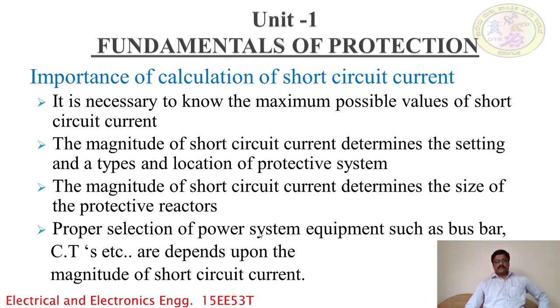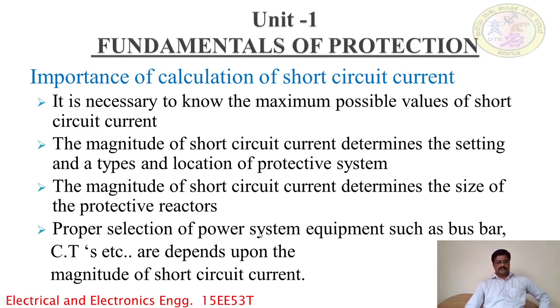When a short circuit occurs, the current in the system increases to an abnormal high value. At the same time, the system voltage reduces to a low value. The short circuit in the system may lead to some of the following effects.